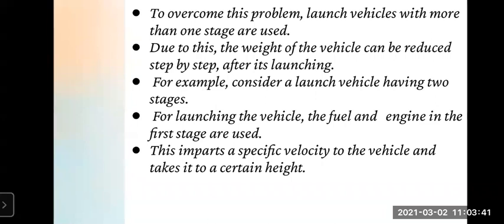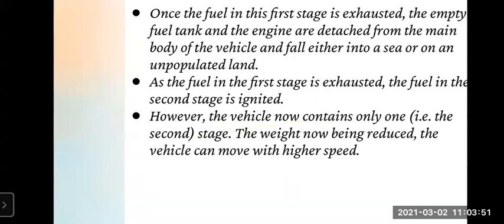However, the vehicle now contains only one stage, the second stage. Because we have taken an example of 2 stages, here the vehicle contains only one stage, that is the second stage. Therefore, the weight now being reduced, the vehicle can move with higher speed.